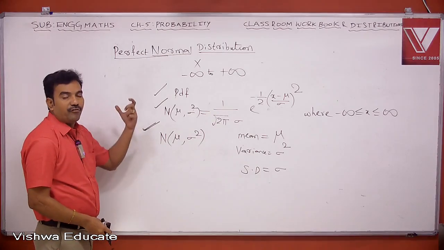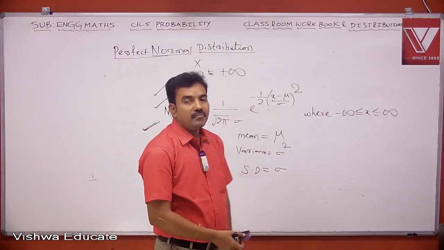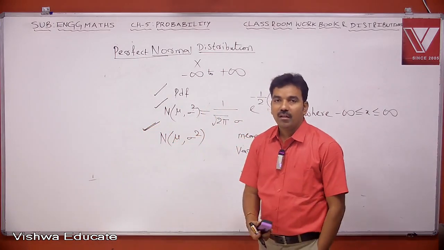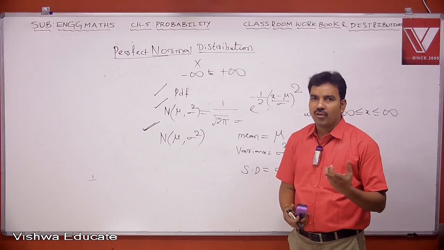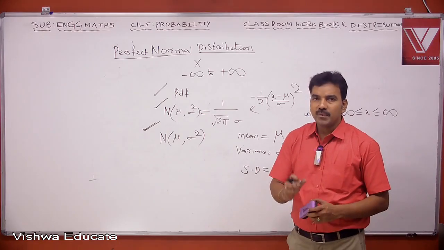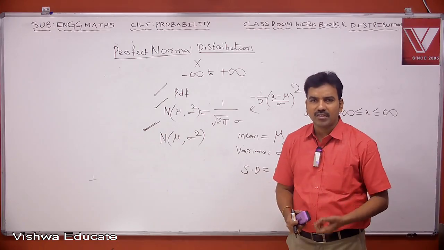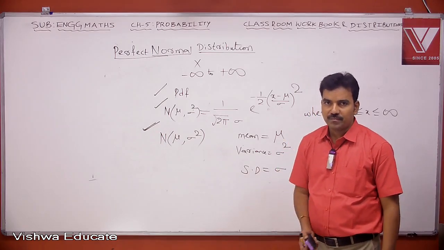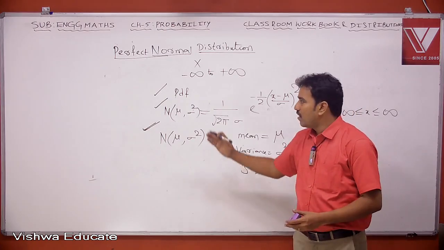Next one, perfect normal distribution. This is a special kind of normal distribution. By giving specific values to mean and variance, you will get a normal distribution that we call a perfect normal distribution. I will tell you why it is called perfect normal distribution after a few minutes.